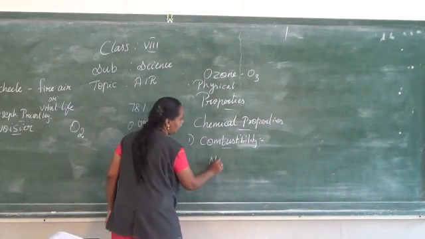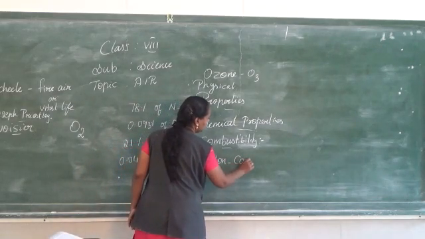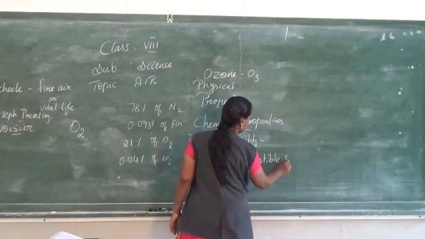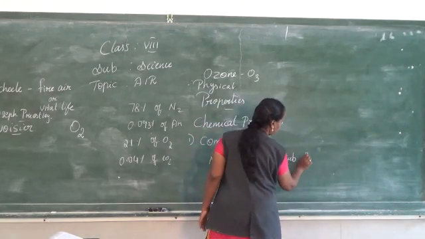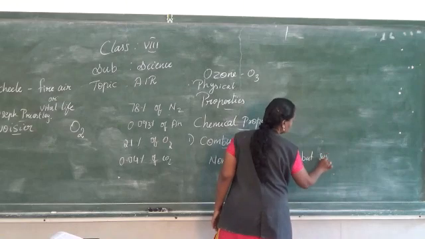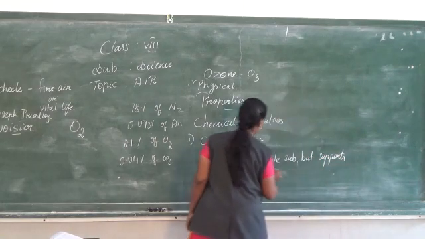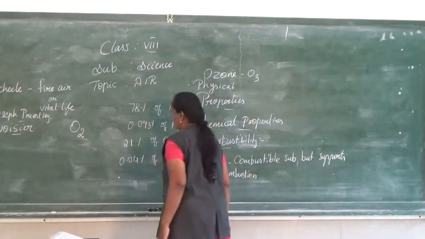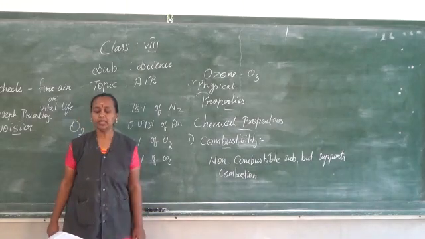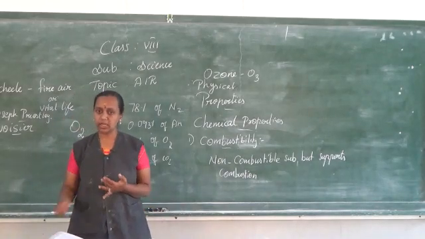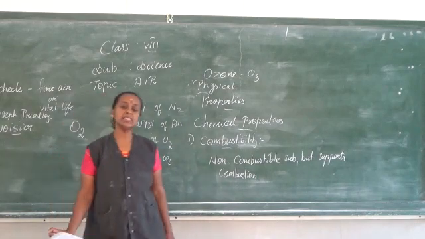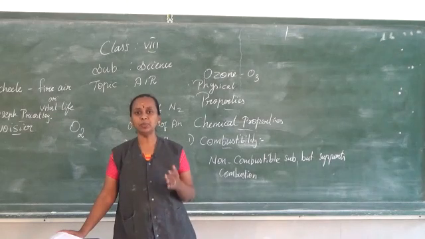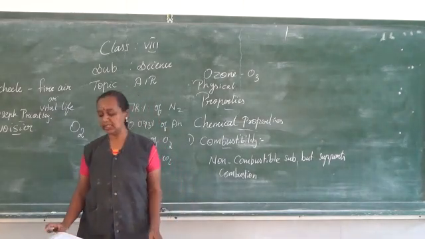So it is a non-combustible substance, but it supports combustion. So this is the meaning of that. I hope you can understand what I am saying. So oxygen is a non-combustible gas, as it does not burn on its own, but it supports the combustion. When other elements burn, it also makes them burn very rapidly and very freely. That's the meaning of this.